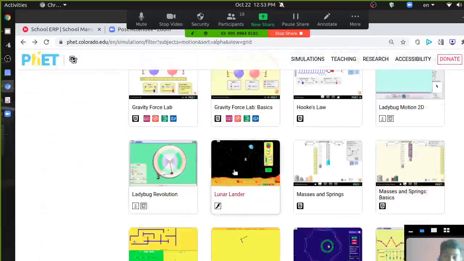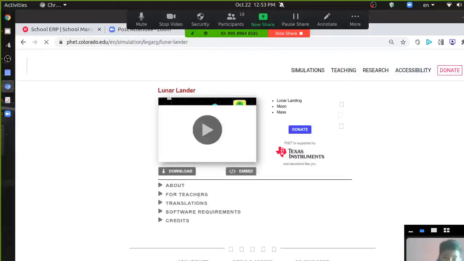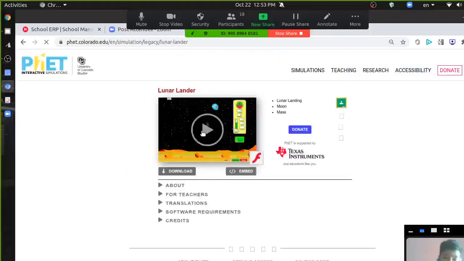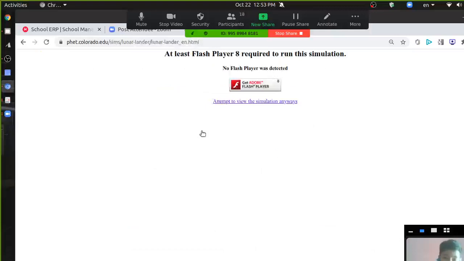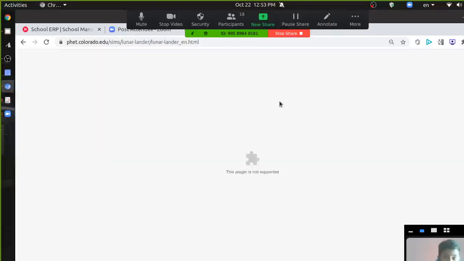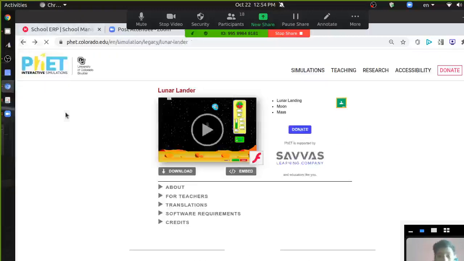This is one more game, Lunar Lander. This will not run on my laptop because it is Java enabled.